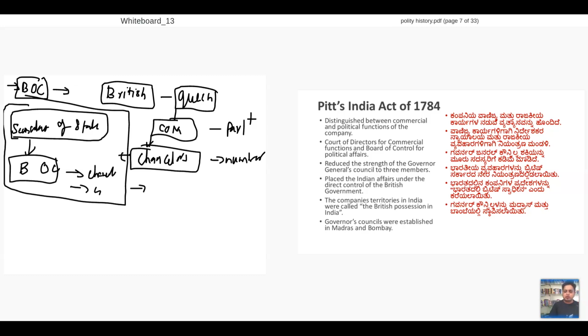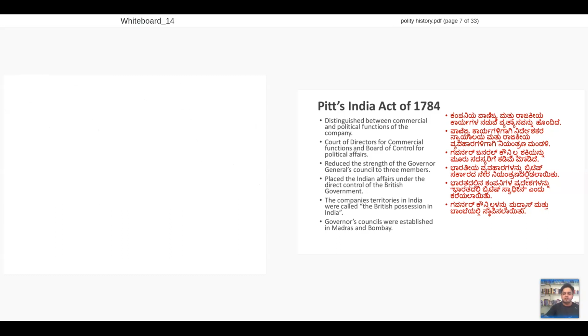They control East India Company in British. How would they control East India Company in British? When I have East India Company already existing there, yes, that's what they do. They separate East India Company works.